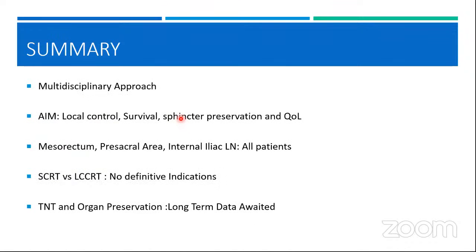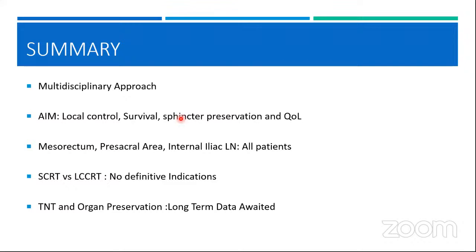So now I'll summarize. First of all, rectal cancer is the best example of a multidisciplinary approach. You need a radiologist, a surgeon, a radiation oncologist, and a medical oncologist. Until and unless all of them work together, you cannot get the best outcomes. And the aim is to give the best local control, best survival with sphincter preservation, and a good quality of life for the patient.